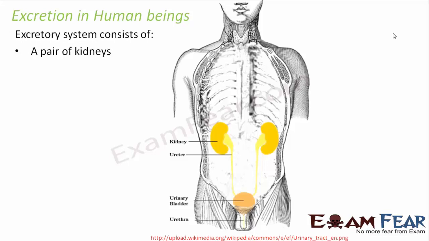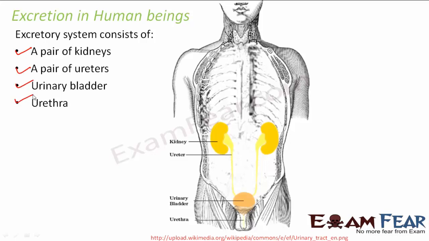So this system consists of a pair of kidneys, which you can see here. They are the two bean-shaped structures. A pair of ureters. These tube-like structures which you can see here, they are the ureters. A urinary bladder which you can see here, this peach-colored structure, and a urethra. So this small opening is urethra. So these four organs together form the excretory system in human beings.